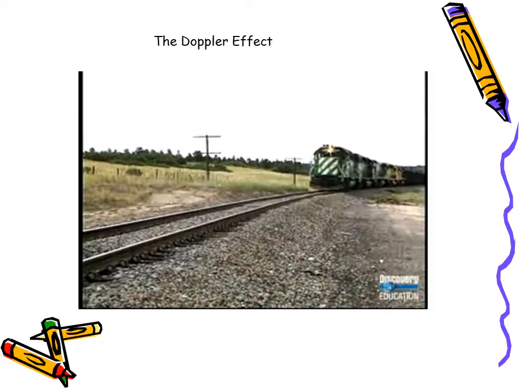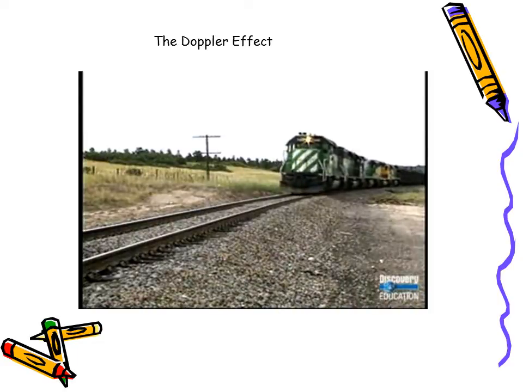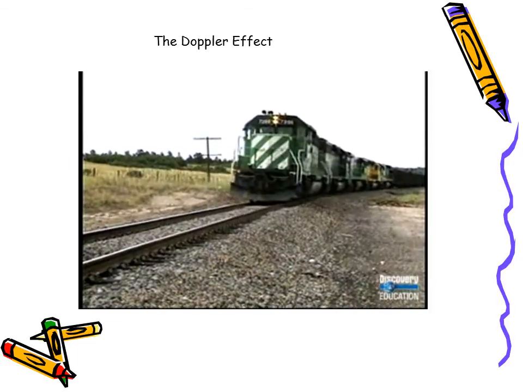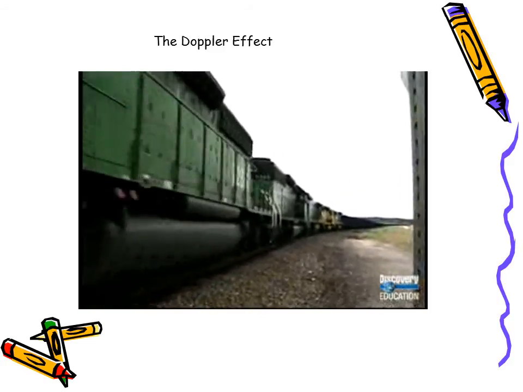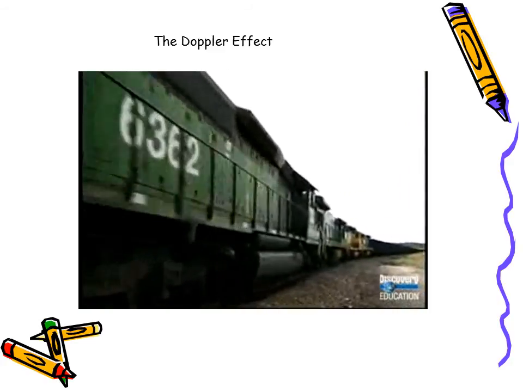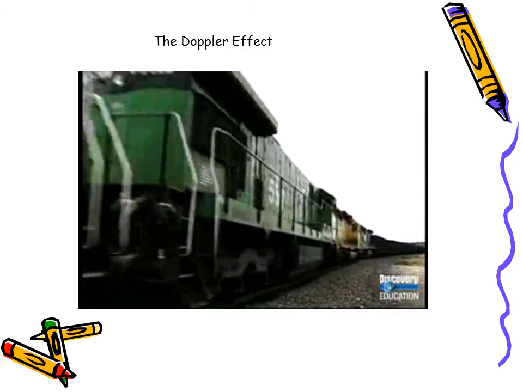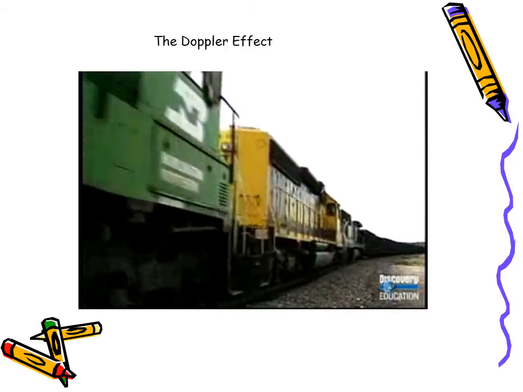This occurs because as a train approaches, sound waves of the whistle are crowded together, producing shorter wavelengths and therefore a higher pitch. As it passes, the wavelengths increase in length and the pitch of the whistle drops.